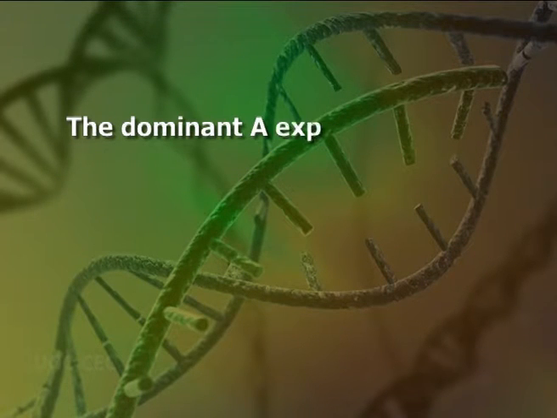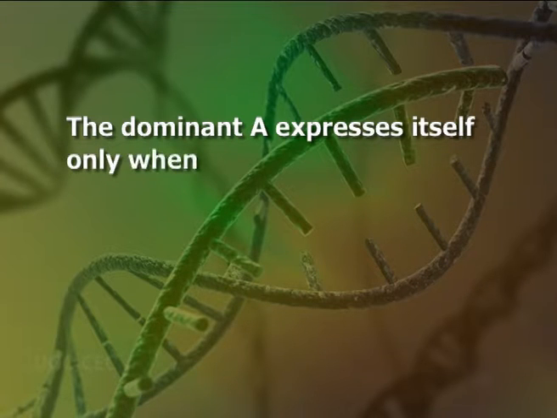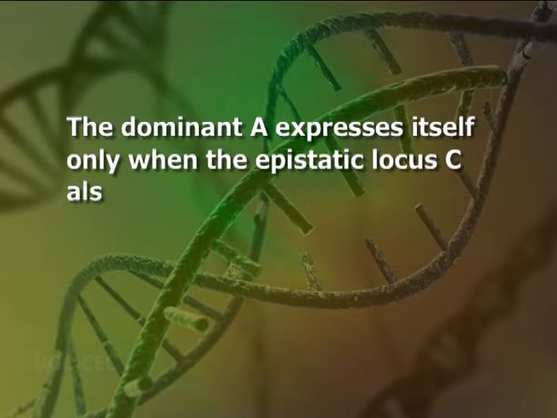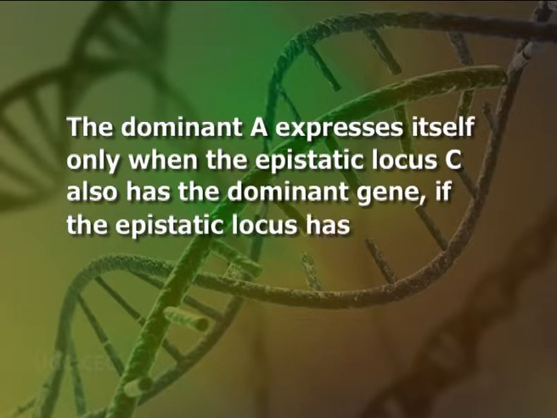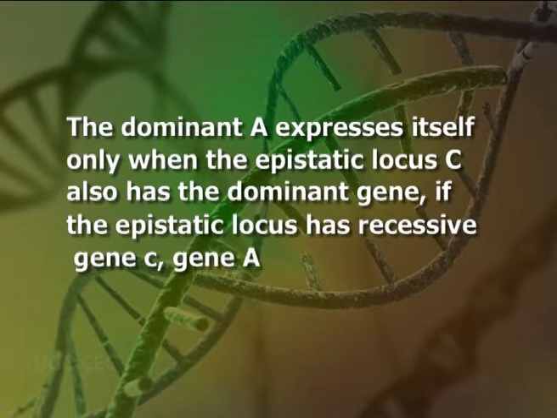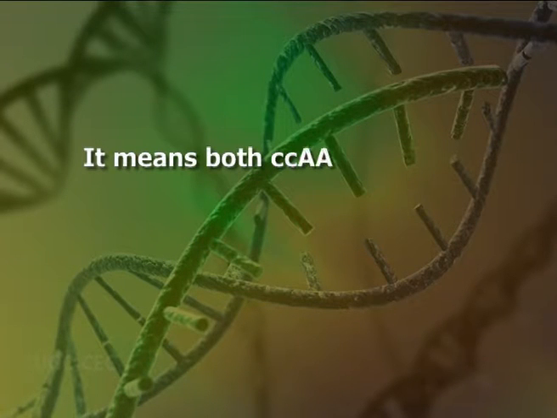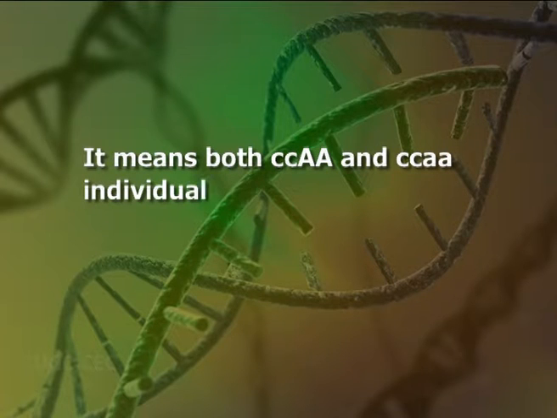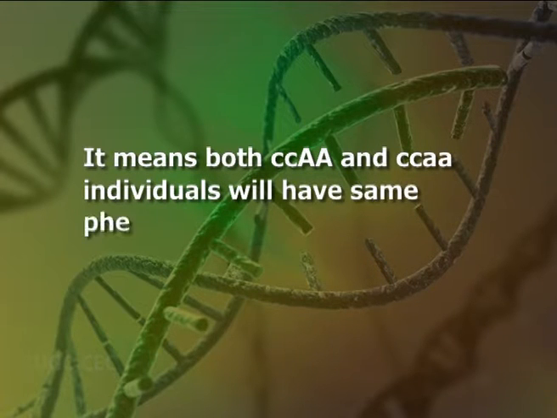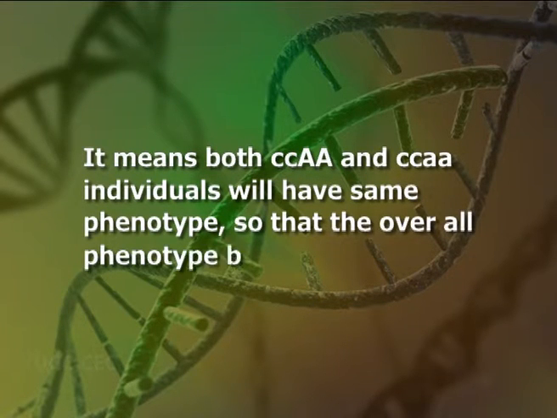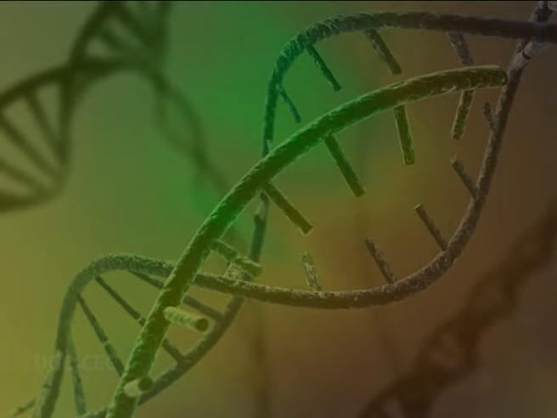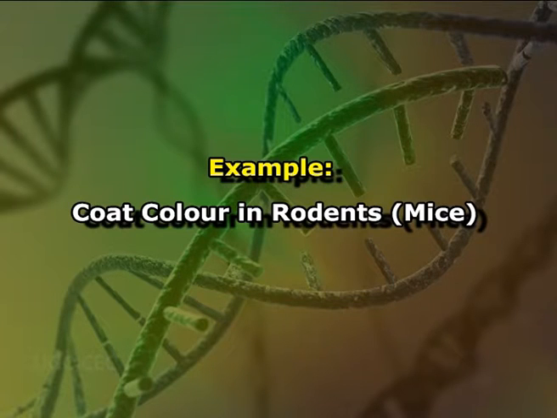The dominant capital A expresses itself only when the epistatic locus capital C also has the dominant gene. If the epistatic locus has recessive gene small c, gene capital A fails to express. It means both small cc capital AA and capital Cc capital AA individuals will have the same phenotype, so that the overall phenotype becomes 9:3:4. The coat color in rodents, especially in mice, is a standard example.